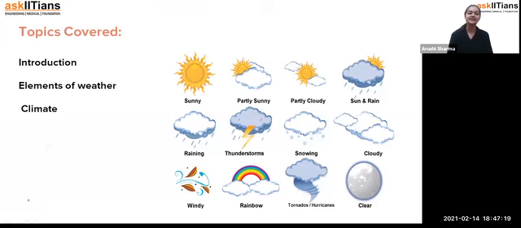So students, these are the topics we are going to cover in today's class. Very small topics, we don't have to think so much about it. As you can see in the picture, there is a variety of weather: sunny, partly cloudy, sun and raining. Like we have variety in our dresses, someday we want to wear a shirt, a t-shirt, or a top, similarly God has also given us variety in weather.